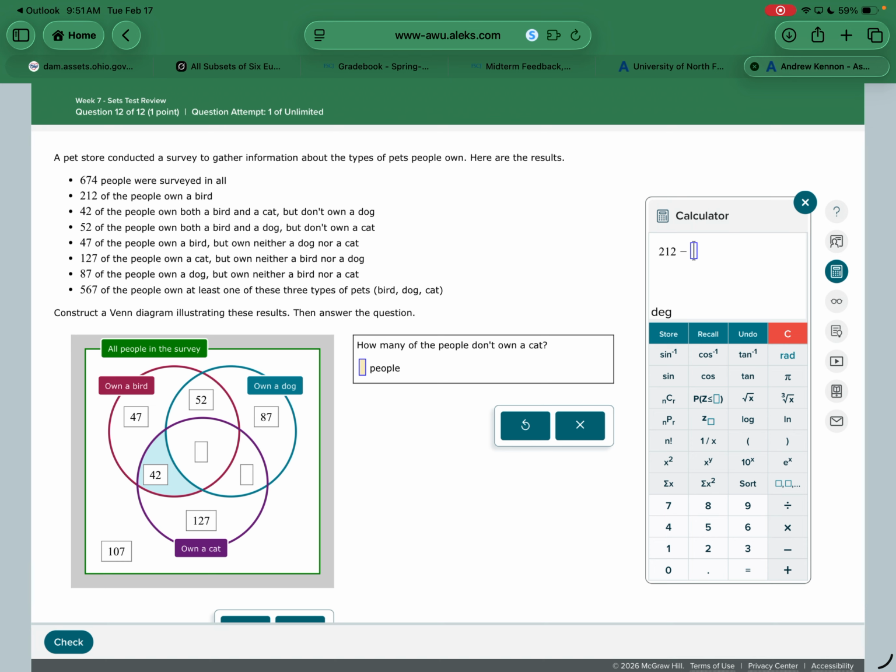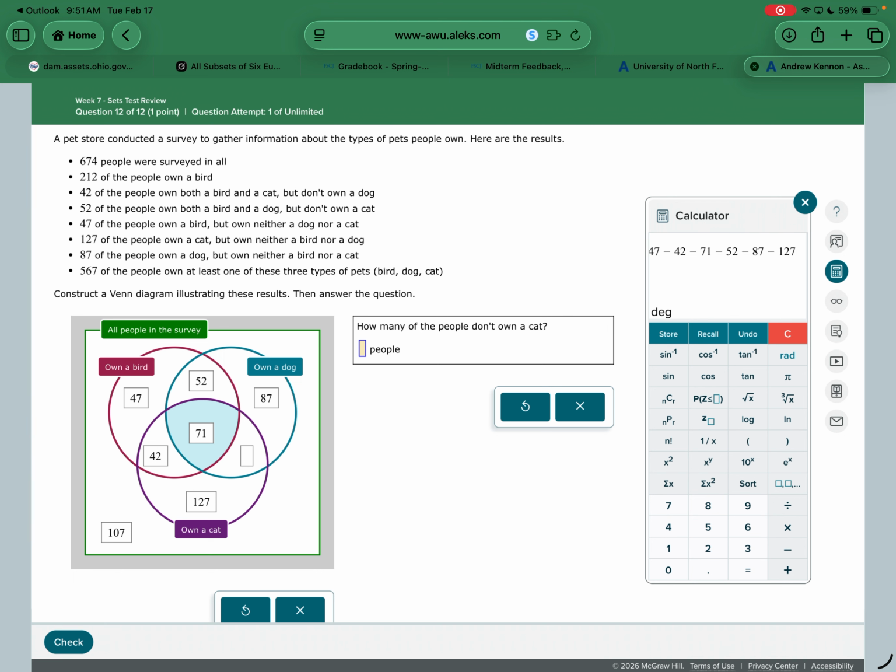And now I can figure out my last number, because I'm only missing 1, so I know there's 674 total. So if I subtract 47, 42, 71, 52, 87, 127, 107. Okay, if I subtract 674 minus all the other numbers, that should give me my answer here of 141. To double check this, you can add them all back up, make sure they add up to 674.